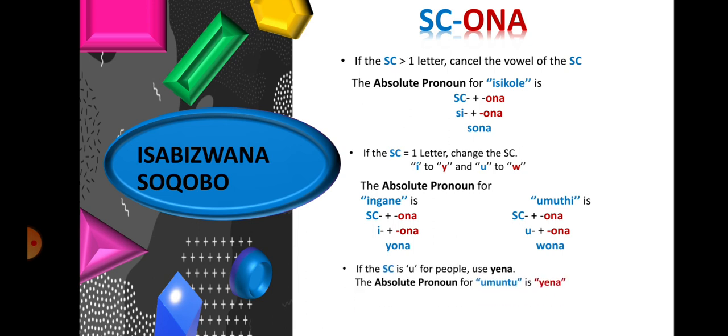The next rule says, if the subject concord is u for people, use yena. Don't apply the rule. This is an exception. The absolute pronoun for umuntu will therefore be yena. Conversationally, if the subject concord is a, use wona, even though ona would still suffice grammatically. For example, amanzi will be wona conversationally, and grammatically, ona still suffices.